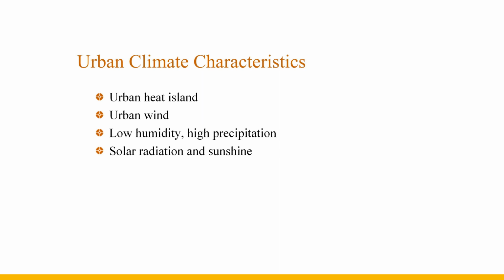4. Solar radiation and sunshine. Higher concentrations of dust and clouds in urban air make solar radiation less intense than in suburban areas. However, the three-dimensional underlying surface absorbs more solar radiation, resulting in a total heat gain from solar radiation that is similar to that of the suburbs. The sunshine conditions in the city are worse than that in the suburbs, and the total sunshine hours and sunshine rate are both smaller than those in the suburbs.